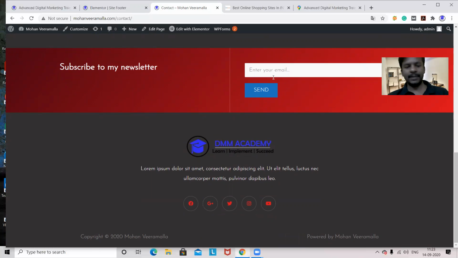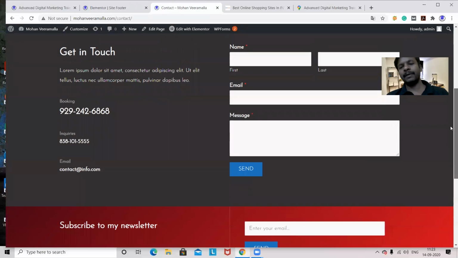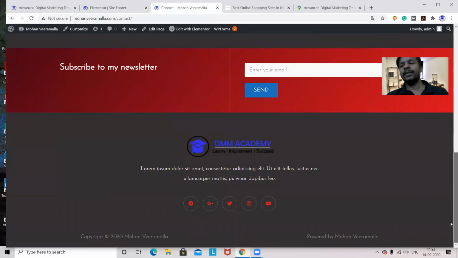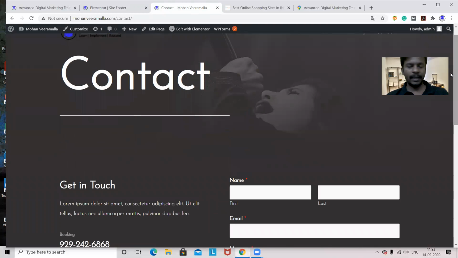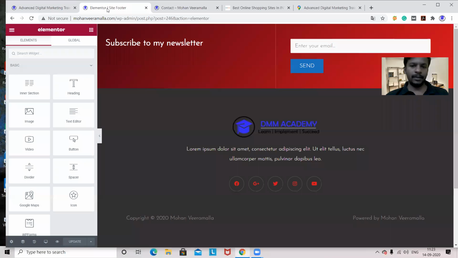What I said in the previous session, in the first workshop, is that if you design your header and footer, then automatically 70% of the website will be done. Wherever you go, the header and footer will be available. The middle section you have to design manually, which will take less time if you have a perfect design in mind. So I'm going here to Elementor.